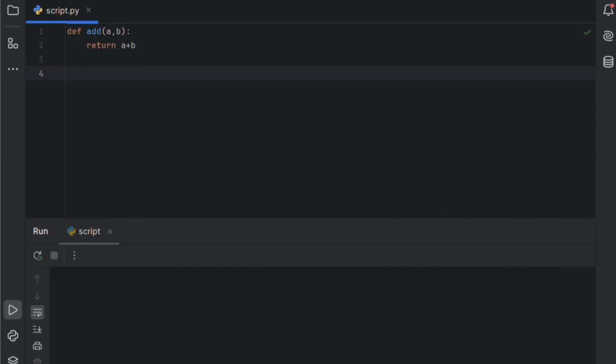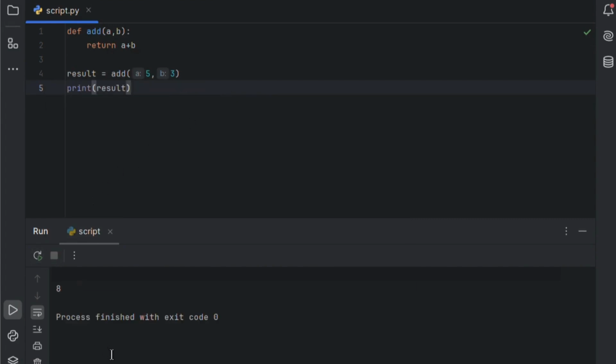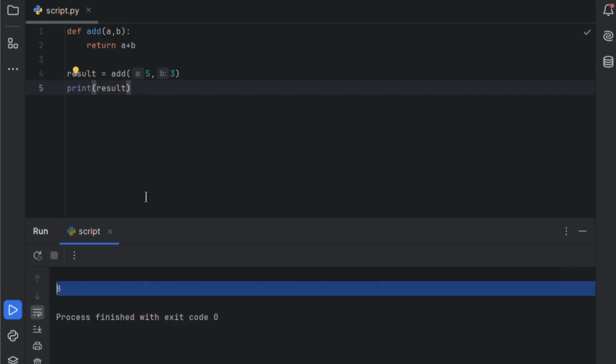Now, when a function returns something, we usually catch that value in a variable. So, let's call the function like add(5, 3), and store the result in a variable named result. Finally, we'll print the result. Save it and run. You'll see the sum of the two numbers.